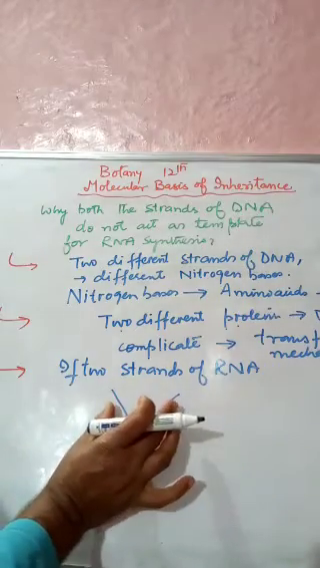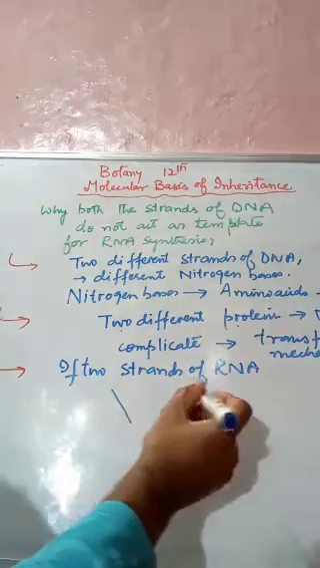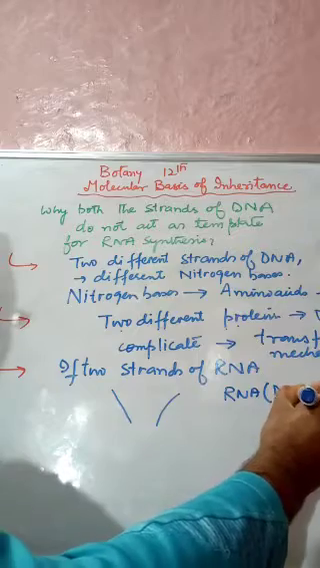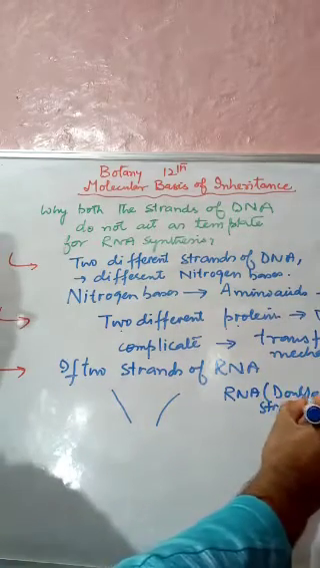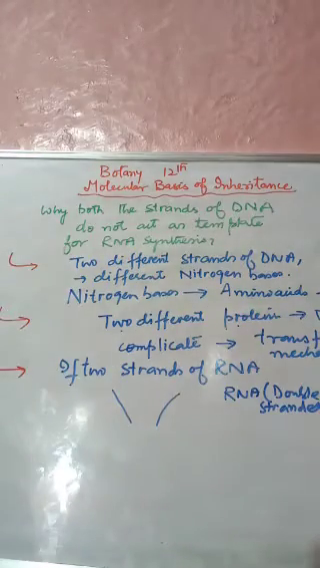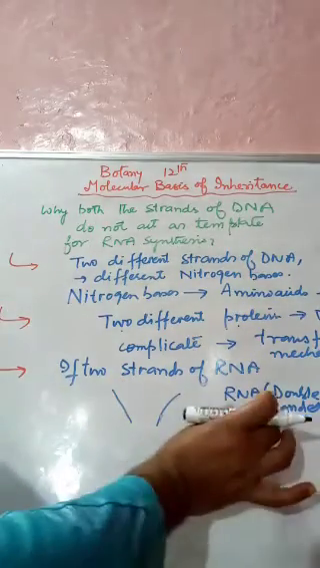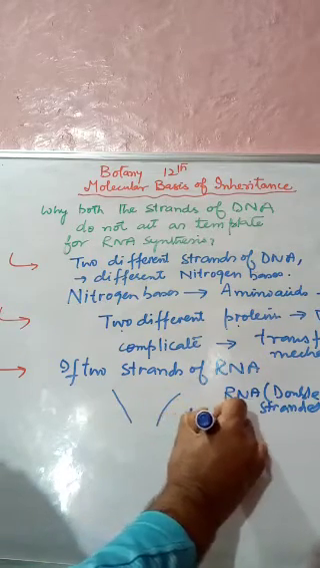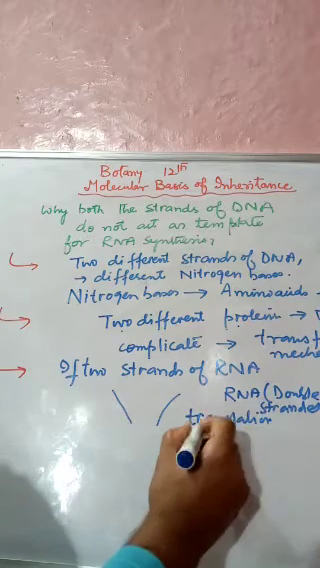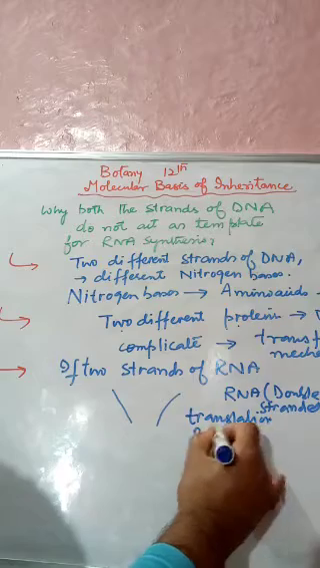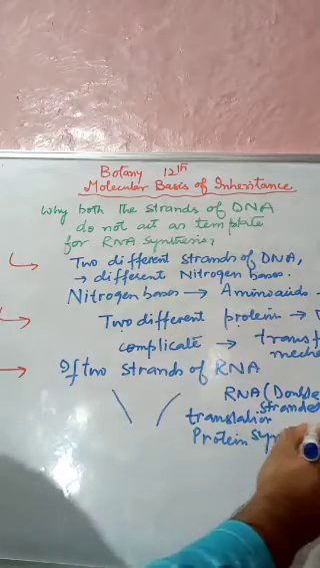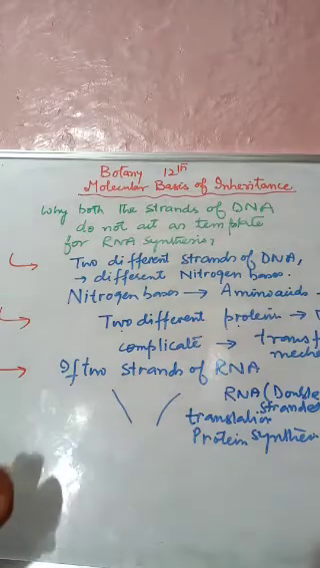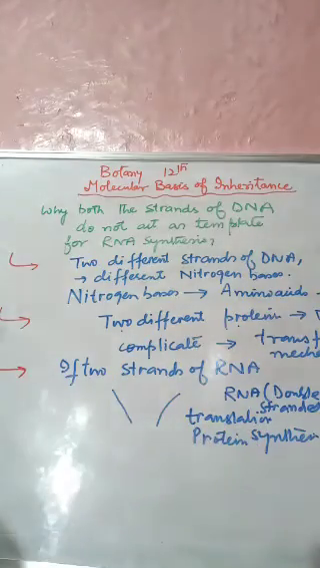These strands are complementary to one another, so we will find that the RNA that forms will also be double stranded, which is not possible. When this RNA is double stranded, it will stop the translation step, it will stop the protein synthesis. So the transcription step will be of no use for this protein synthesis.